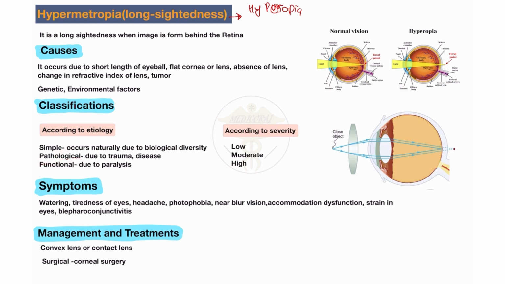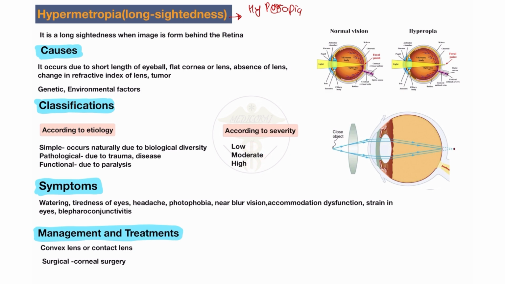Pathological hypermetropia is due to any trauma, disease or accident; it causes the pathological or degenerative type of hypermetropia. And lastly, functional hypermetropia is due to paralysis of the eye muscles. So according to etiology, it may be trauma, disease, paralysis, or advancing age. According to severity, it may be low, moderate, and high type of hypermetropia.